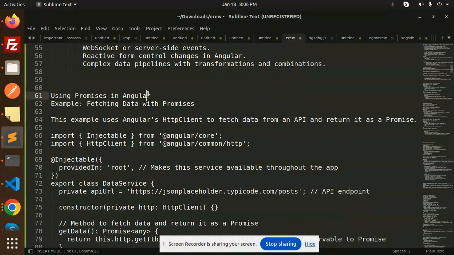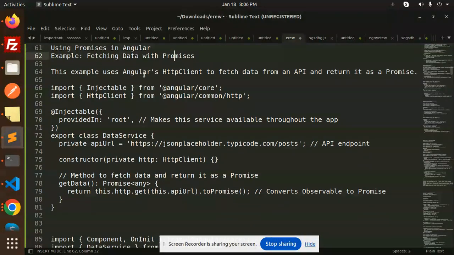Using promises in Angular, fetching data with promises. So let's dive into the code level, fetching data using promises and using observables. Okay, so this is an example of the Angular HTTP client fetching the data from an API and returning it as a promise. So this is what we have in the services section. So let's create a service and use that code in it.